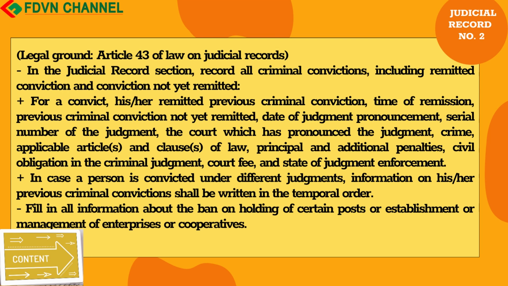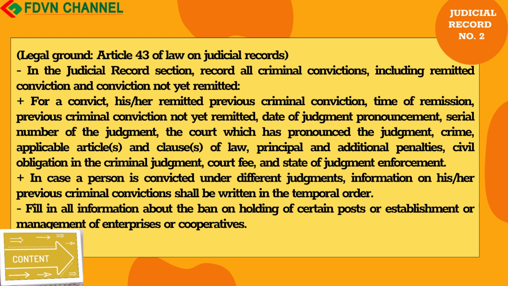Legal ground. Article 43 of Law on Judicial Records, in the Judicial Records section, record all criminal convictions, including remitted convictions and convictions not yet remitted. For a convict: the remitted previous criminal conviction, time of remission, previous criminal conviction not yet remitted, date of judgment pronouncement, serial number of the judgment, the court which has pronounced the judgment, crime, applicable articles and clauses of law, principal and additional penalties, civil obligation in the criminal judgment, court fee, and state of judgment enforcement.